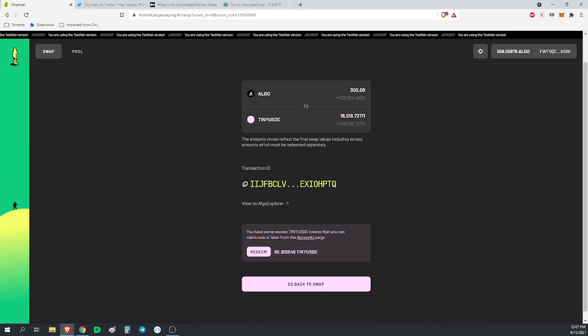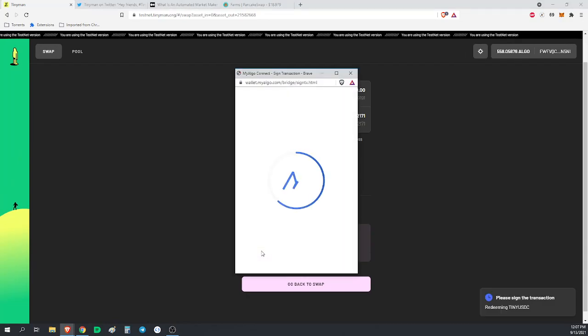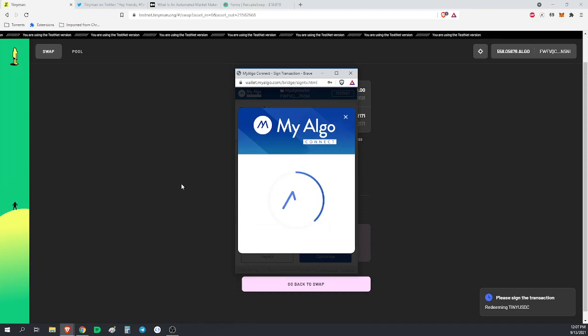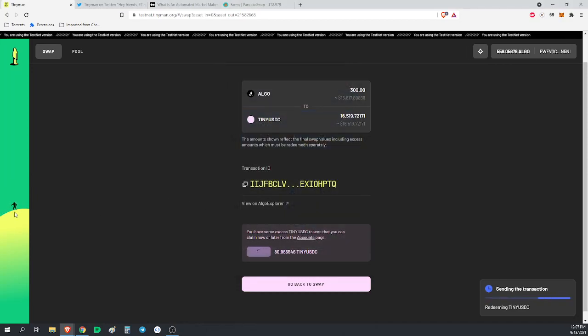Now, there was a little bit of price difference, so that's what this is coming from. I need to redeem this little bit here. I'm just going to click redeem. Click continue. Put her in again. Alright, and look, this guy's dancing now because I made a transaction. Oh, confetti! Go Tinyman.